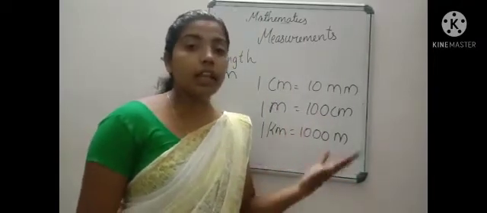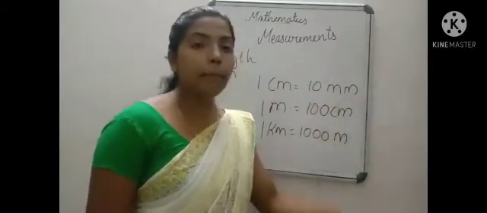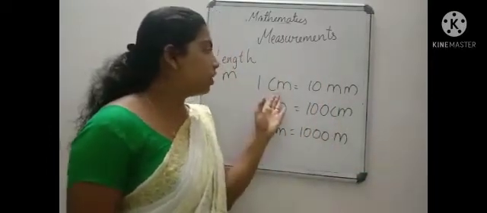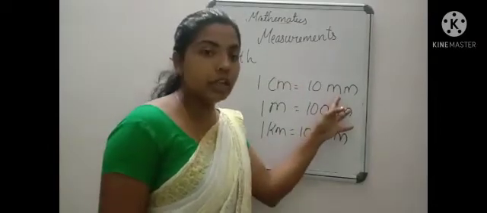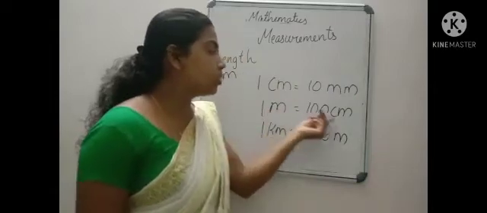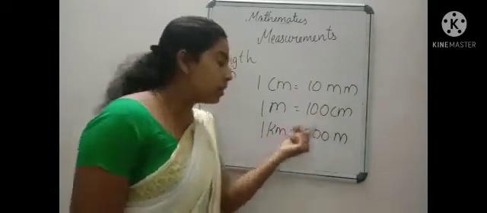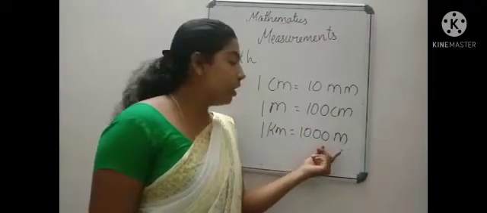1 centimeter is equal to 10 millimeter, 1 meter is equal to 100 centimeter, 1 kilometer is equal to 1000 meter. And you will get questions given in centimeter and asked to convert it into millimeter. So in order to convert centimeter into millimeter, we have to multiply by 10. In order to convert meter to centimeter, you have to multiply by 100. To convert kilometer to meter, you have to multiply by 1000.